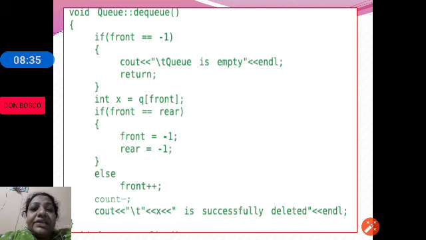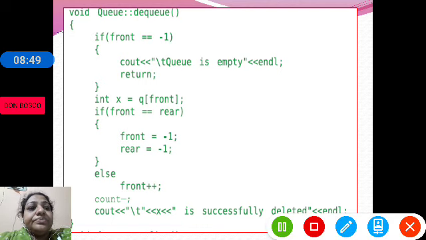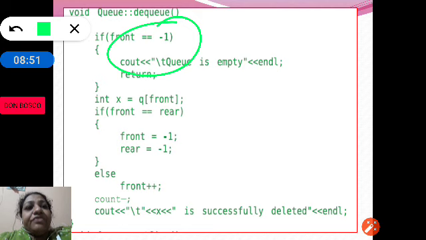If rear has reached n-1, that is, the queue is full. Similarly, while deleting an element, we will not be able to delete an element from an empty queue. Therefore, we are checking if front is equal to -1. If front is equal to -1, then the queue is empty.